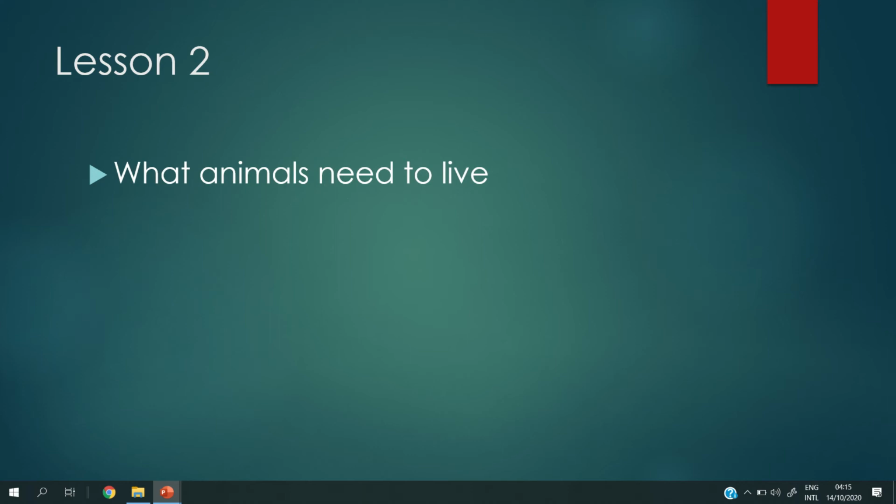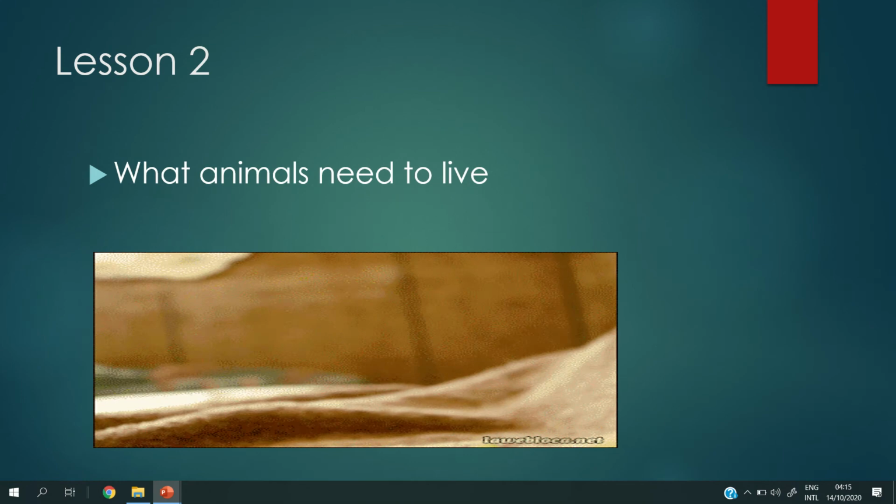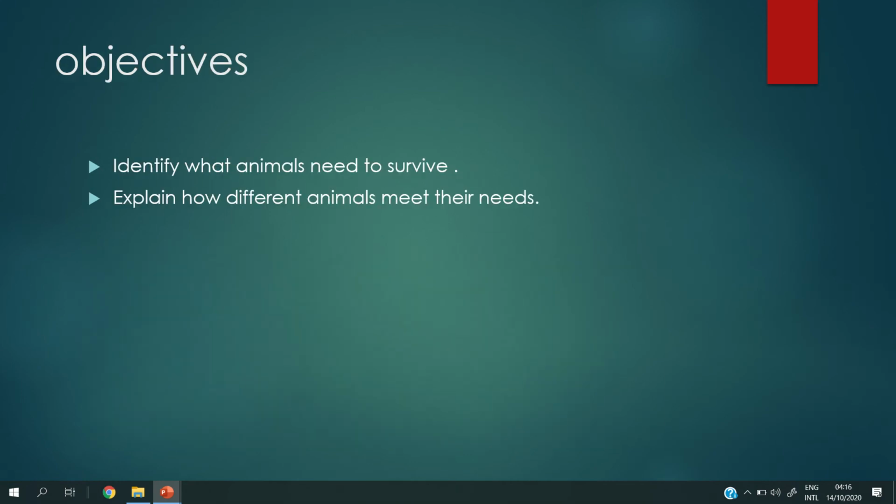On lesson number 2. What is the title of this lesson? What animals need to live? And our objectives in this lesson: we can identify what animals need to survive, or to live, or to stay alive. And we can also explain how different animals meet their needs.